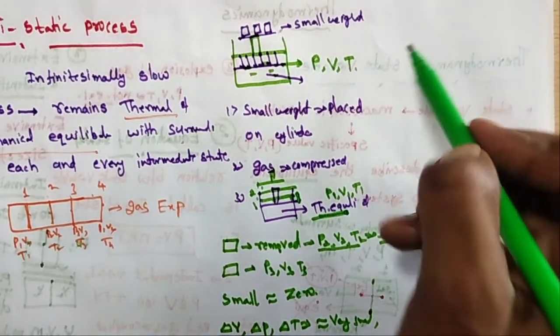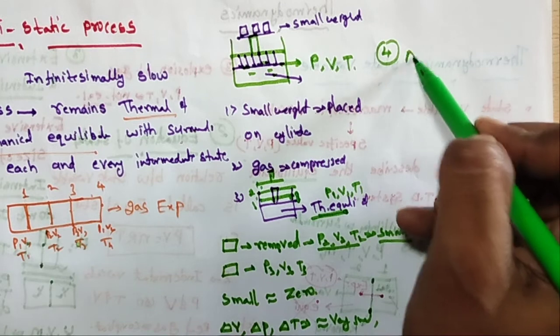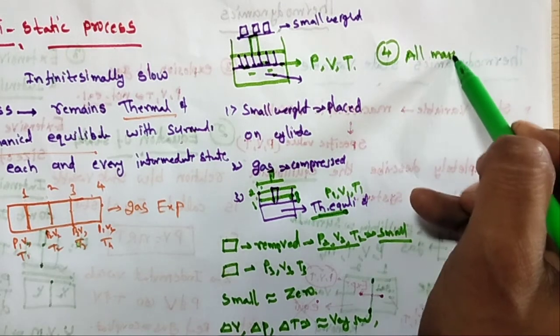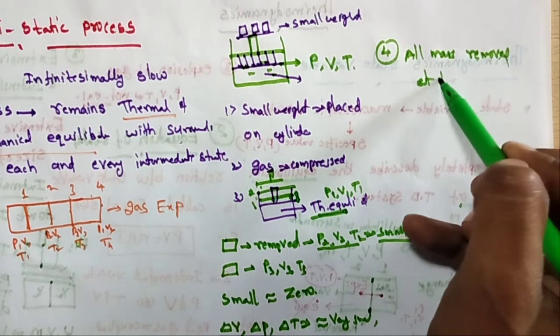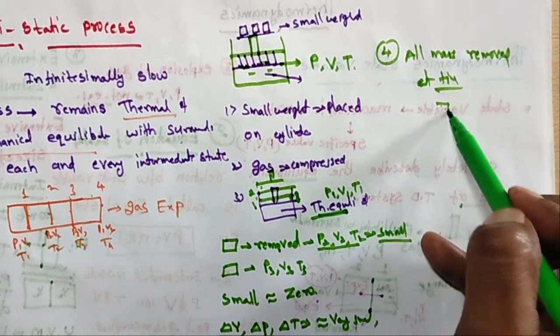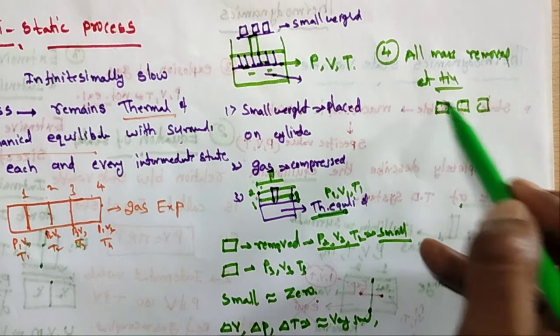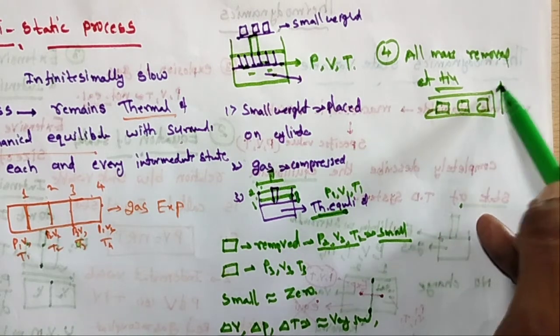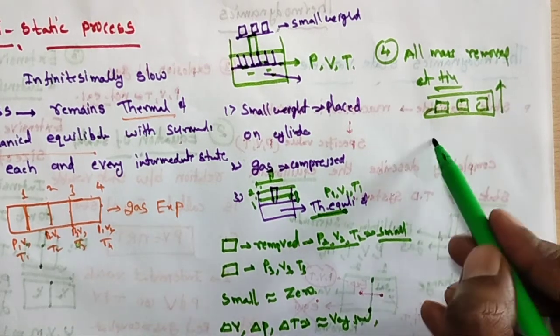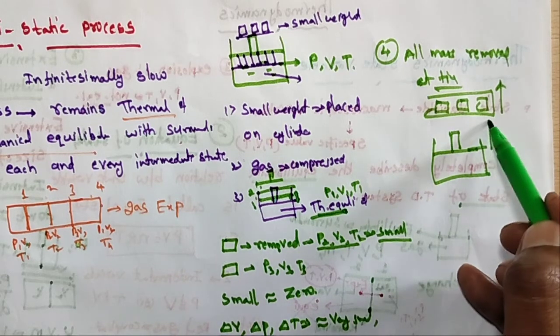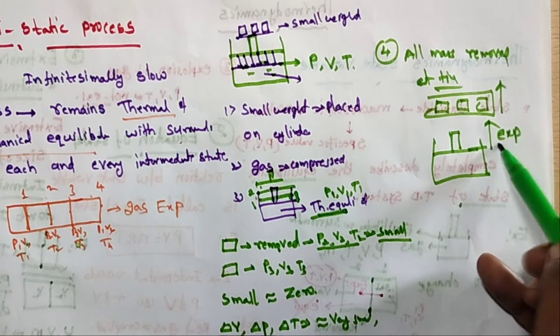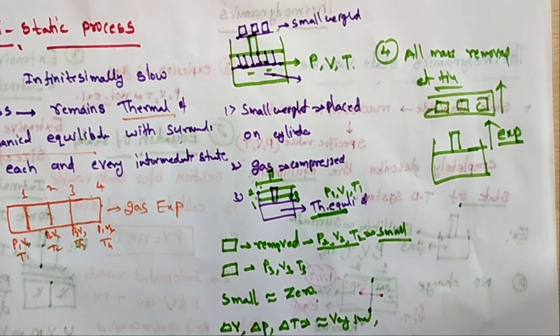Now the next case. Suppose all the masses are removed at a time, very fast. The piston moves and there is much more expansion.